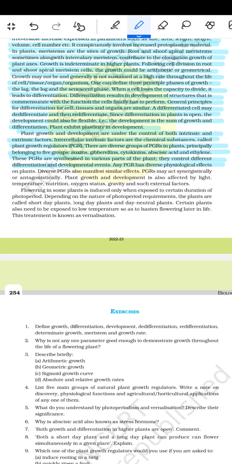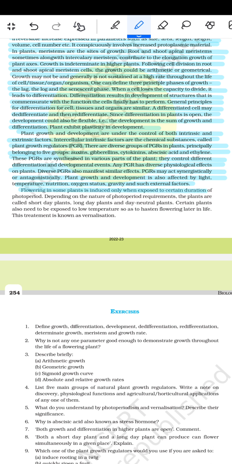Any PGR has diverse physiological effects on the plant. Diverse PGRs also manifest similar effects. PGRs may act synergistically or antagonistically. Plant growth and development is also affected by light, temperature, nutrition, oxygen status, gravity, and other such factors.